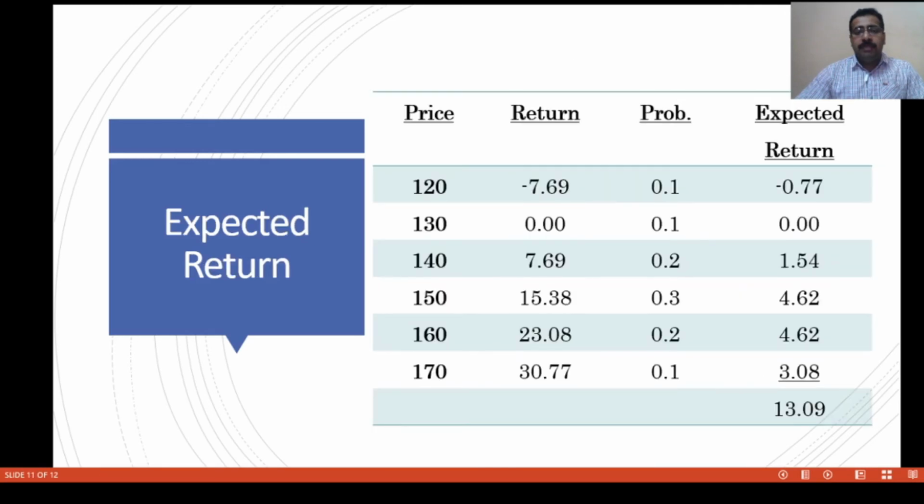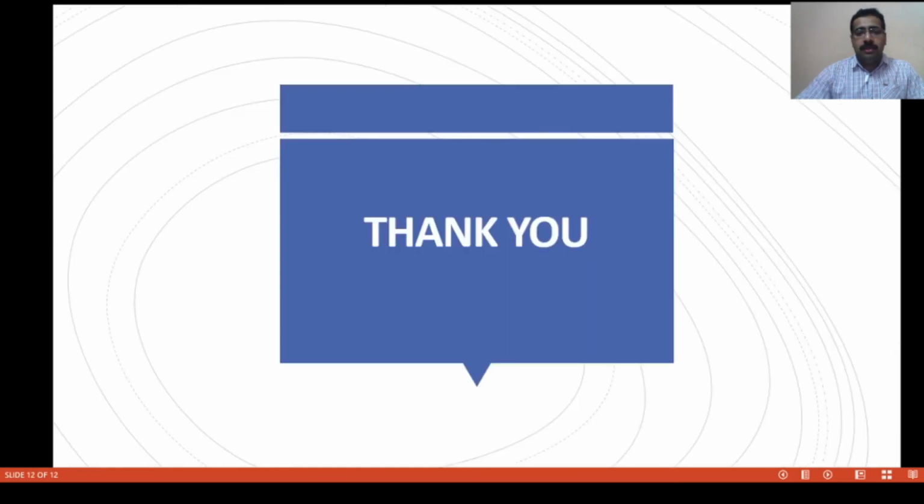What is the expected return? First we convert the price into return. Then return is represented as xi and probability is represented as pi. So expected return is equal to sigma xi into pi. So the expected return is equal to 13.09. The expected return of the security is equal to 13.09. Thank you.